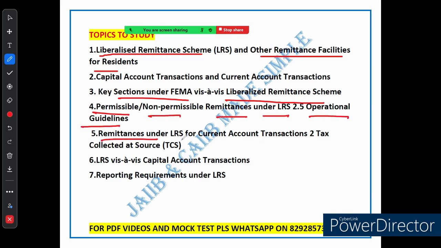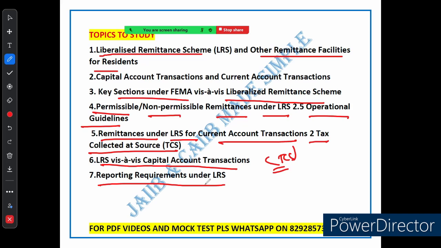The sixth point is remittance under LRS for current account transaction. The seventh is tax collection at source, called TCS. The next is LRS vis-a-vis capital account transaction, and the last is reporting requirement under LRS. So we will cover all these topics one by one. I will take 2 to 3 videos to cover all of them. So let's begin with the first topic.